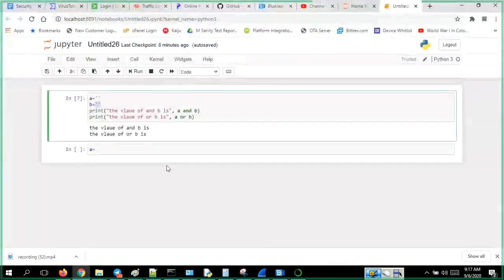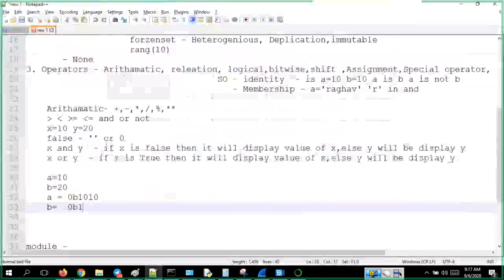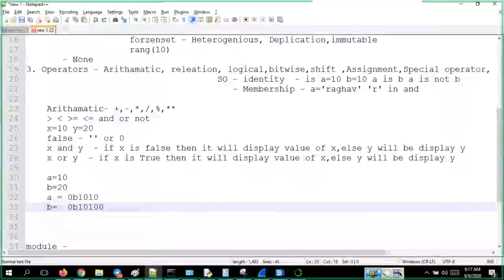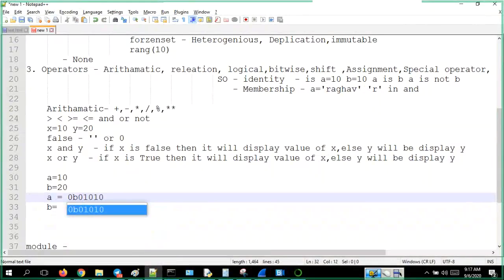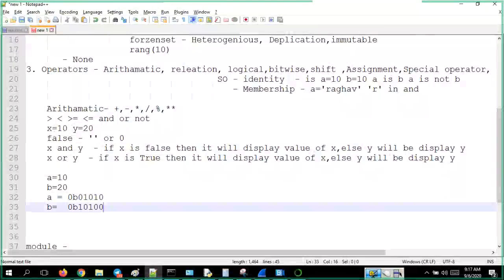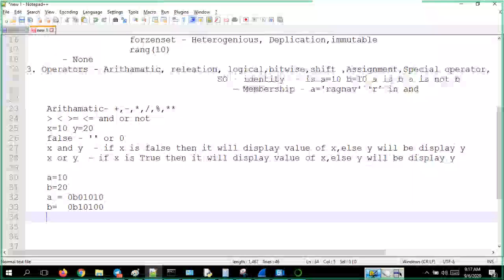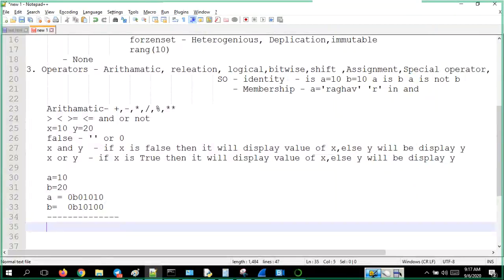So this should be the value 1, 0, 1, 0, 0. This is the A value. For your sake, you can keep an extra 0 here just for calculating. If I say logical AND operator, I'll keep 0b because for the output we also have to first get it into binary.